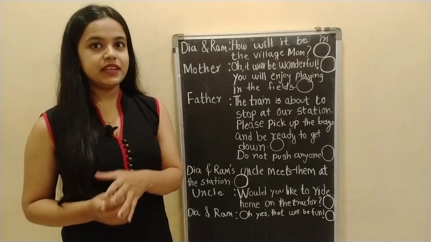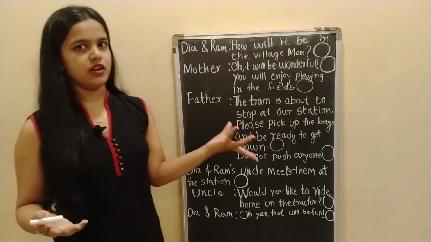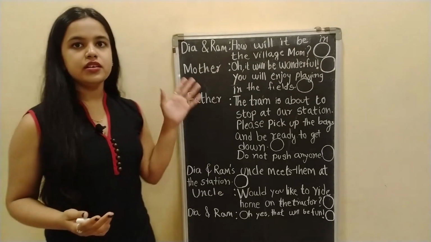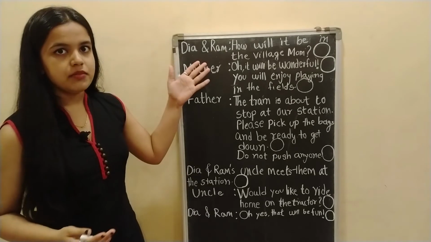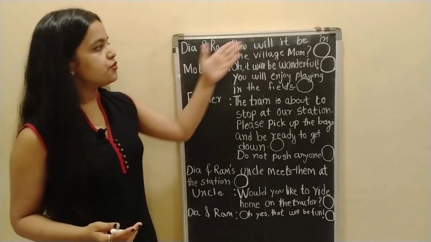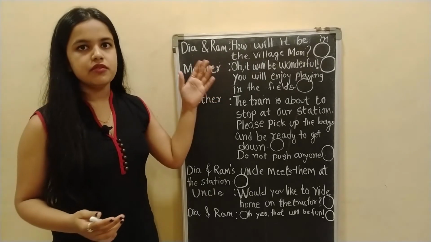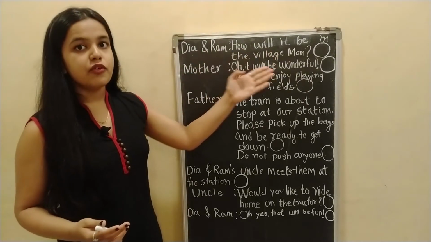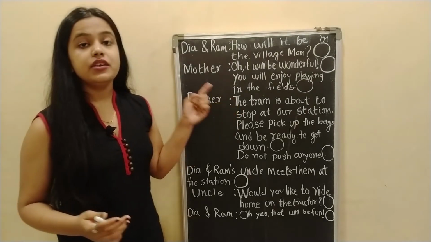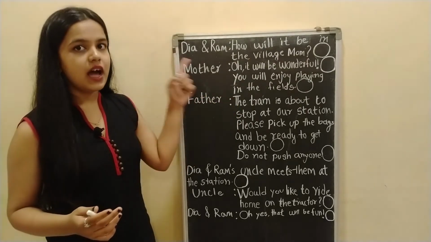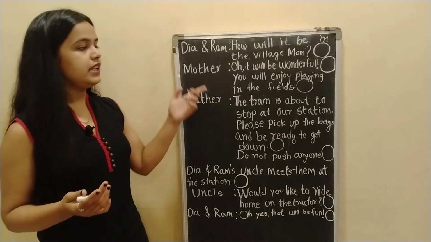Now let's complete this exercise just to check what we have learned so far. Here I have written down a dialogue between a family. Let's read them and we have to fill in these circles. If this sentence is declarative, we have to write a D. For imperative, we have to write IMP. For interrogative, we have to write I. And for an exclamatory sentence, we have to write an E.